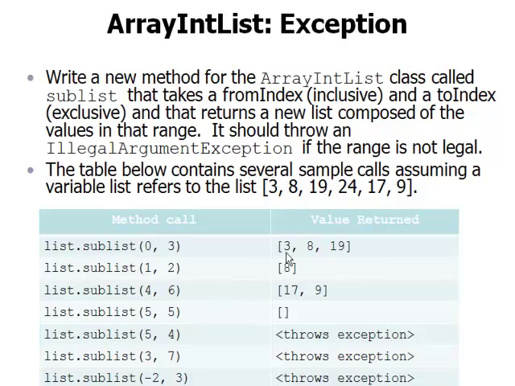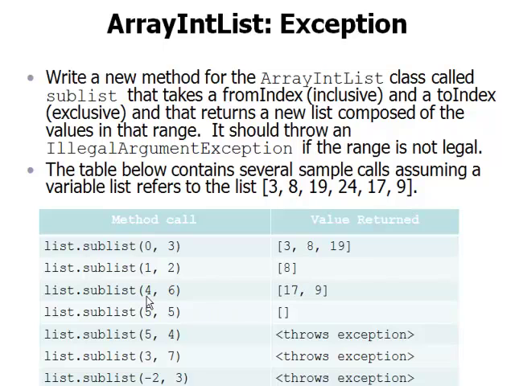So, for example, when we have this list that has 6 different values in it, if we're asked to give the values from 0 through 3, this is the index 0, 1, 2, 3. This is the value at index 3. But because the to index is an exclusive index, that means include values up to but not including that 24. That's why we get the values 3, 8, and 19. When we're asked to do indexes 1 through 2 but not including 2, we end up getting just that value 8.